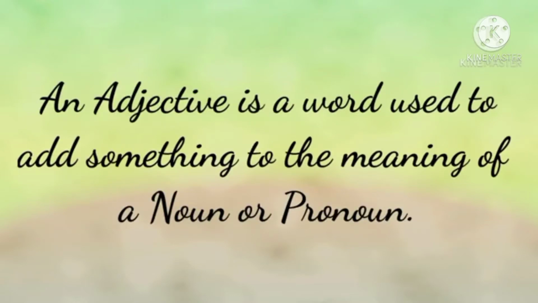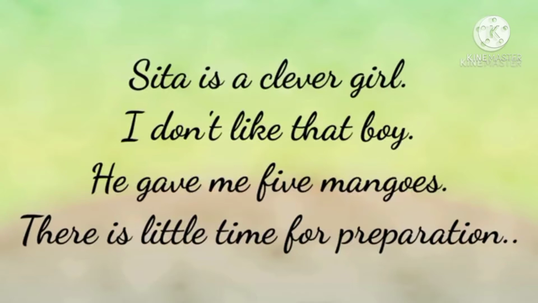Children, an adjective is a word used to add something to the meaning of a noun or pronoun. Examples: Sita is a clever girl. I don't like that boy. He gave me 5 mangoes.